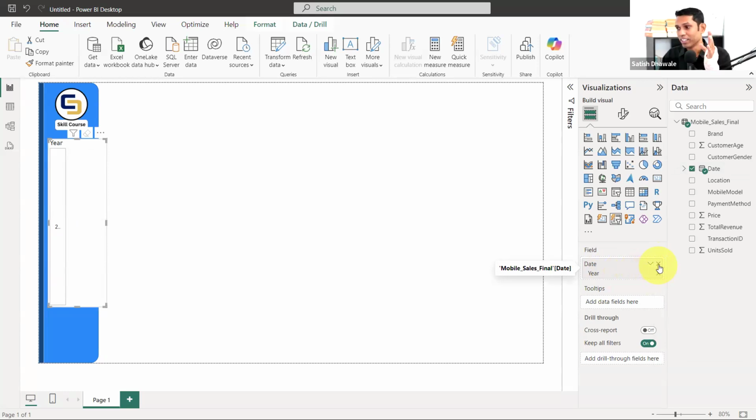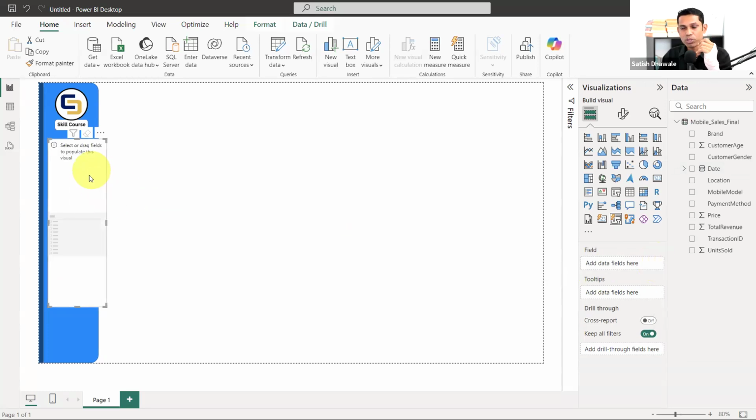It will show you only here. And that's the biggest problem for us. Now let's close it. Then I want to display the months in this slicer. So how do I do it?